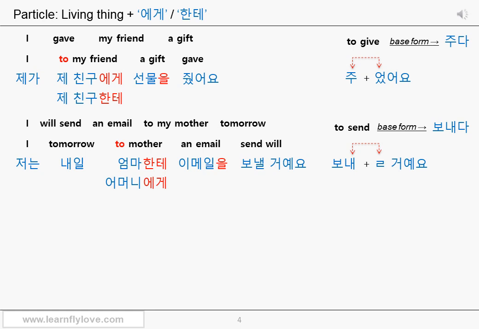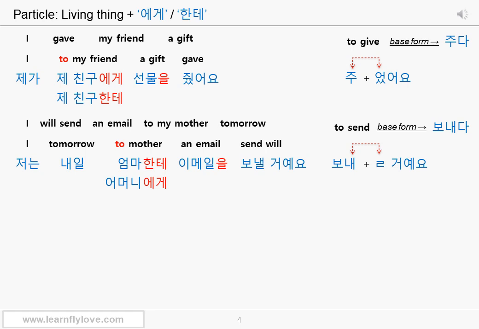보낼 거예요. 저는 tomorrow, 내일, to mother, 엄마한테, or 어머니에게, an email, 이메일을, send will, 보낼 거예요. 저는 내일 엄마한테 이메일을 보낼 거예요. 저는 내일 어머니에게 이메일을 보낼 거예요. I'll send an email to my mother tomorrow. As I said, this is just the usual order.